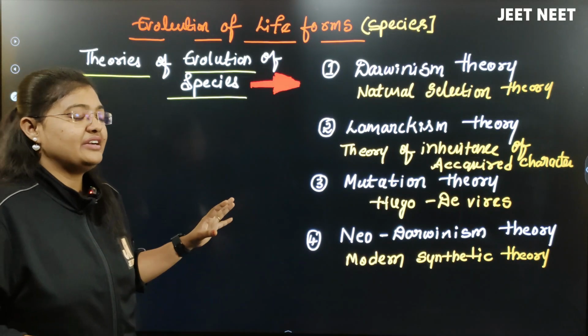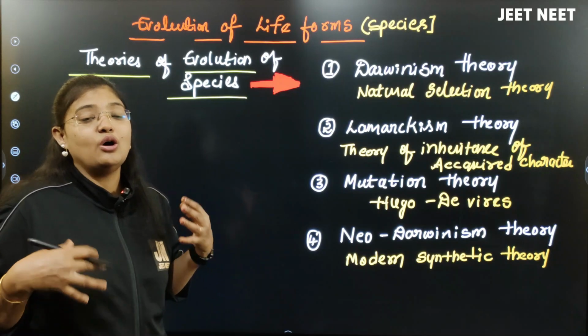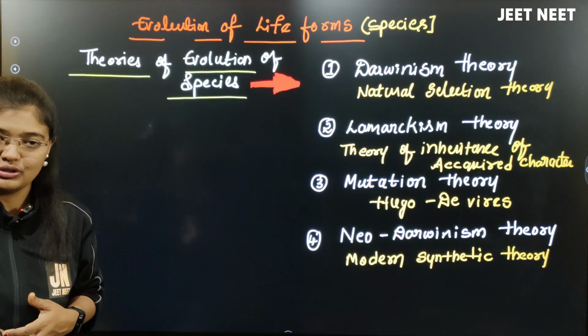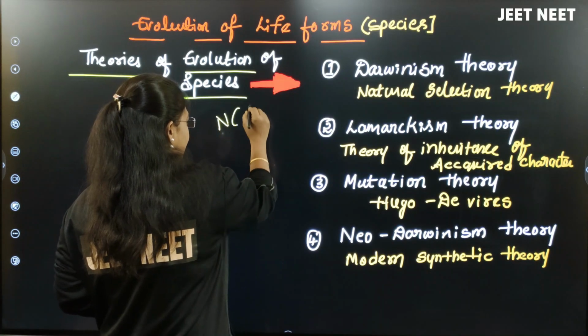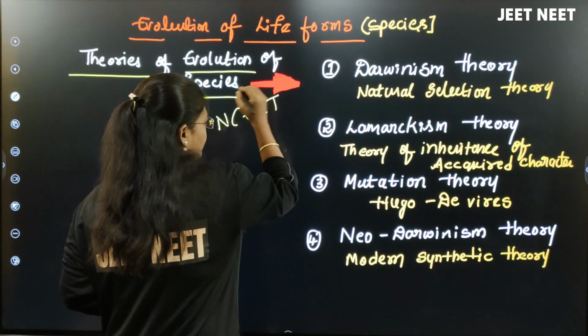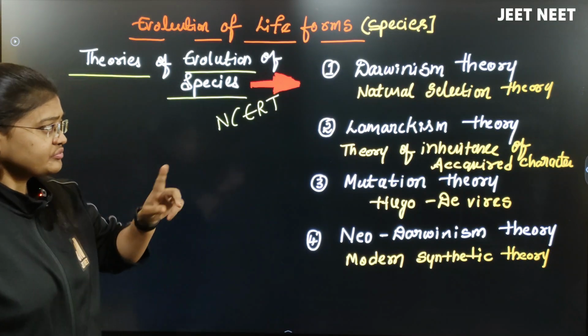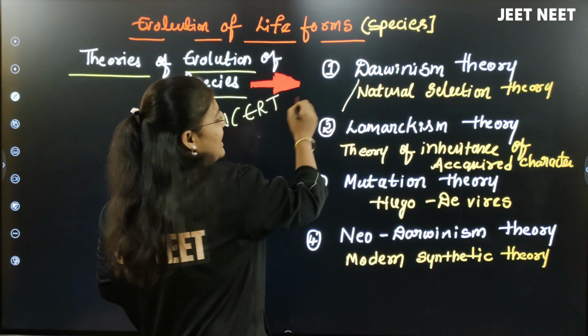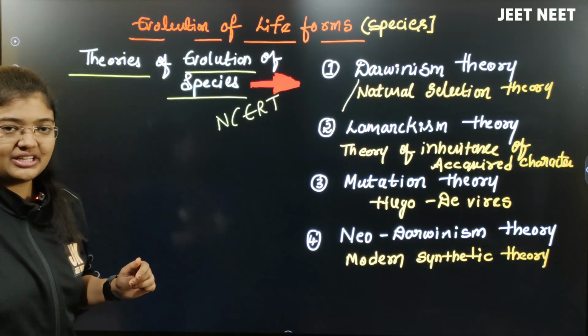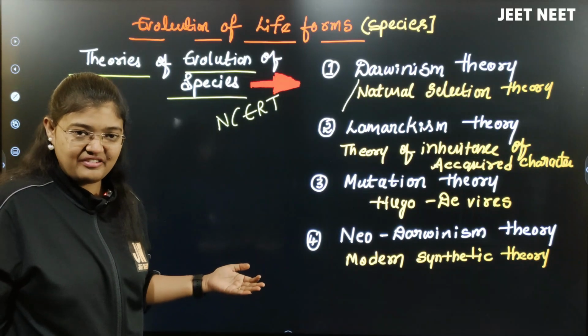Different scientists have given theories on how the evolution of species happened on the earth. According to our NCERT, we are going to discuss 4 theories. One is the Darwinism theory, also called the natural selection theory, given by Charles Darwin.